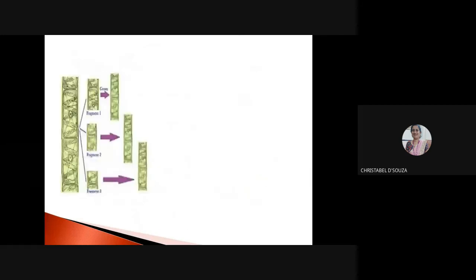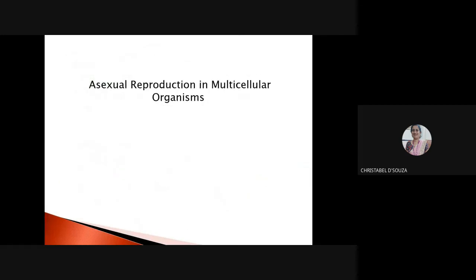So if I go back to this slide and I talk about asexual reproduction in multicellular organisms, I can talk about first fragmentation. Then I can talk about regeneration. Then budding.